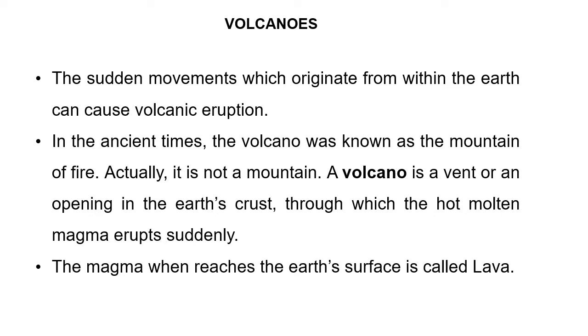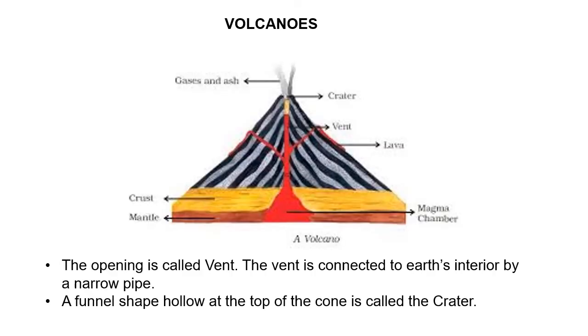When this magma reaches the earth's surface, we call it lava. This erupted material consists of rock fragments, liquid lava, molten magma, water, gases, etc. All right. I have given in the next slide the diagram of the volcano, the same diagram which was given in your book. You will draw this in your copy.